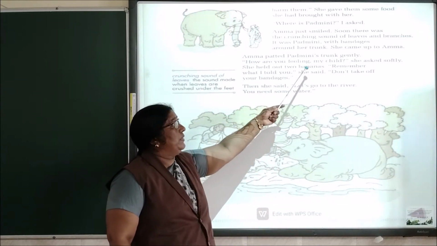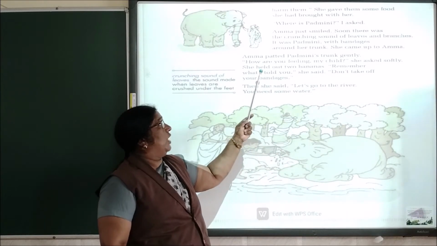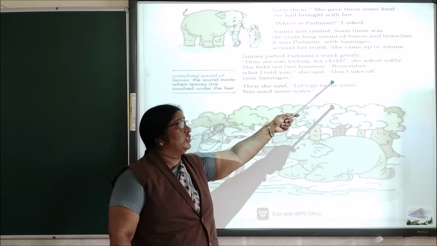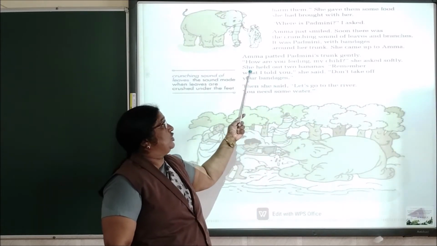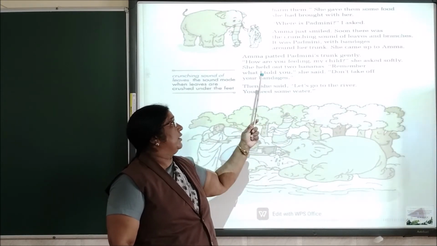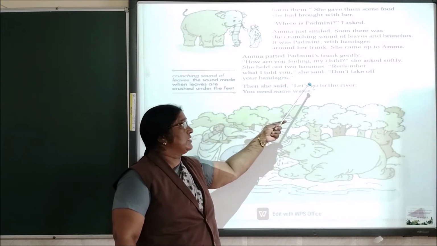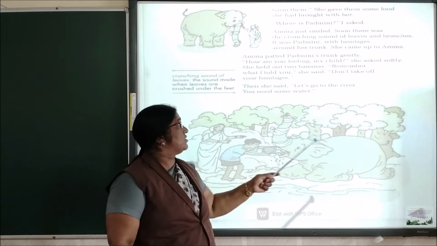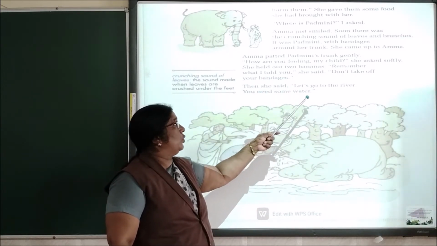Amma patted Padmini's trunk gently. How are you feeling, my child? She asked softly. She held out 2 bananas. Remember what I told you? She said, don't take off your bandages. Then she said, let us go to the river.